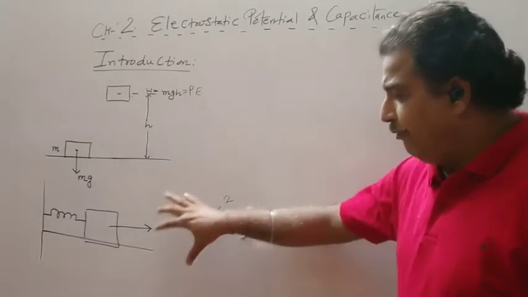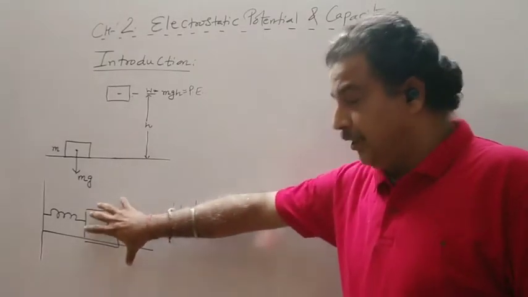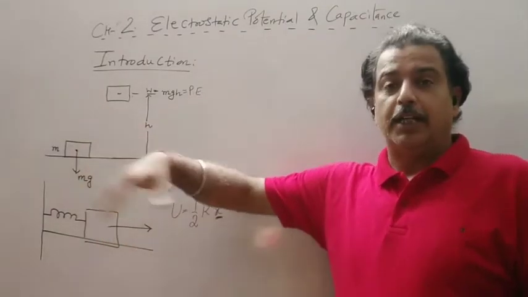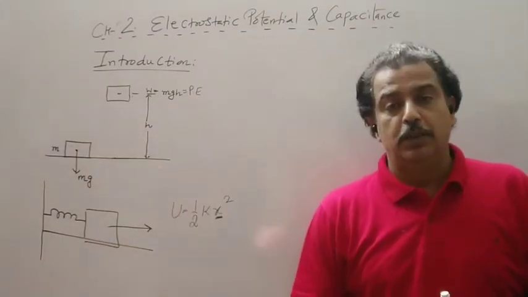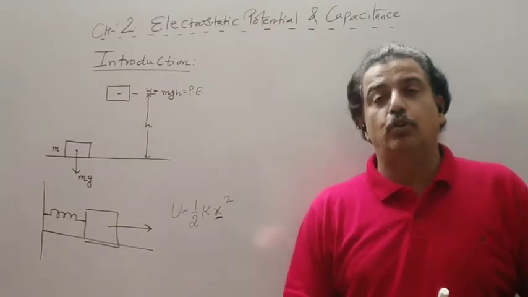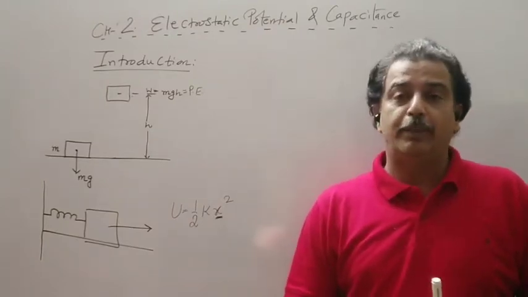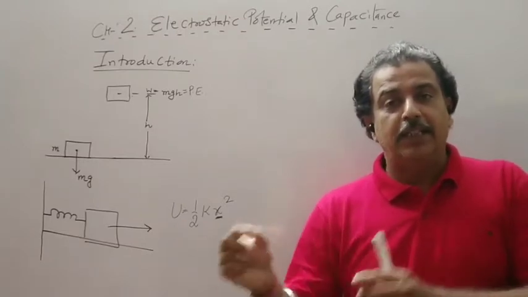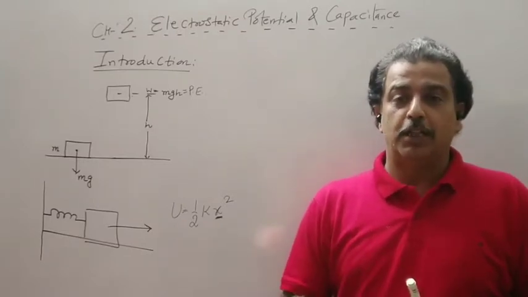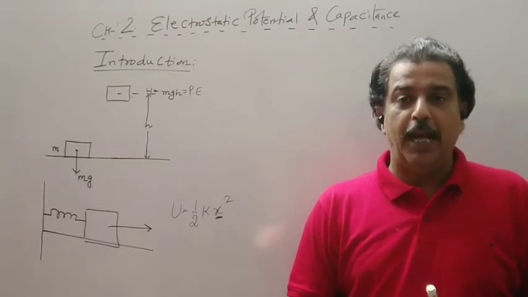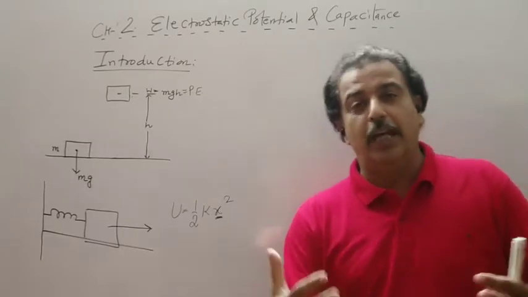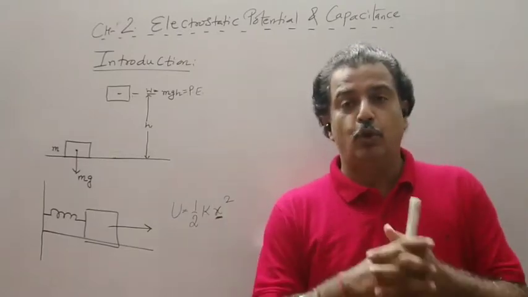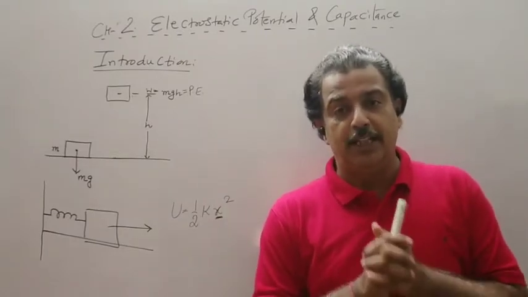So this was work done against the spring force. Here the work was done against the gravitational force. This work done was also independent of the path followed. So the spring force and gravitational force are conservative forces, and whatever work we have done in these cases against the forces was stored in the form of potential energy.